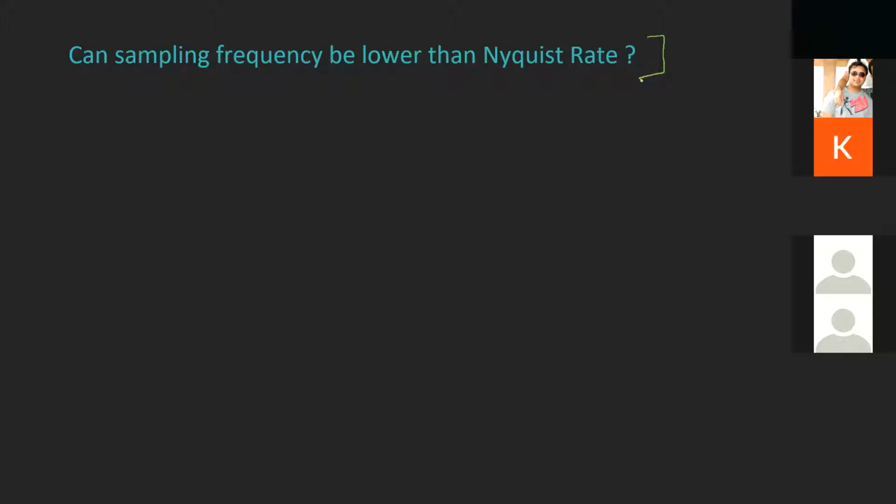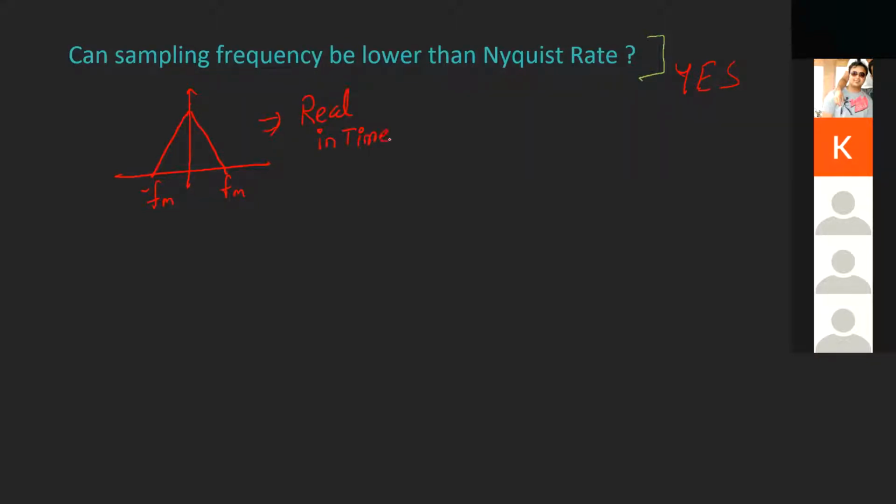Anyone else? Okay, I'll proceed then. So the answer of this question is, yes, we can actually have this case. So till now, let's understand this. Till now, what we were doing, we were only plotting our signal like this, which is actually symmetric across the frequency axis. Why is this the case? So this is actually true when the signal is real in time domain.